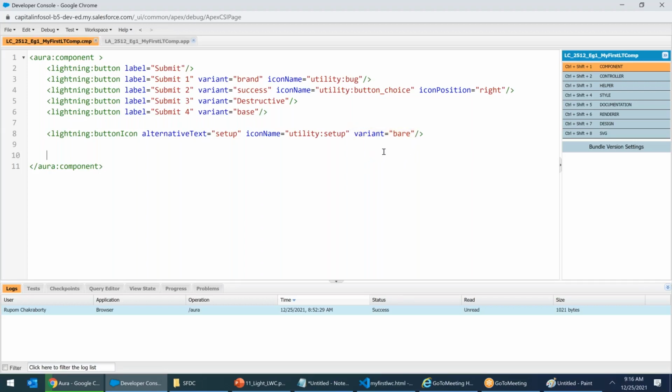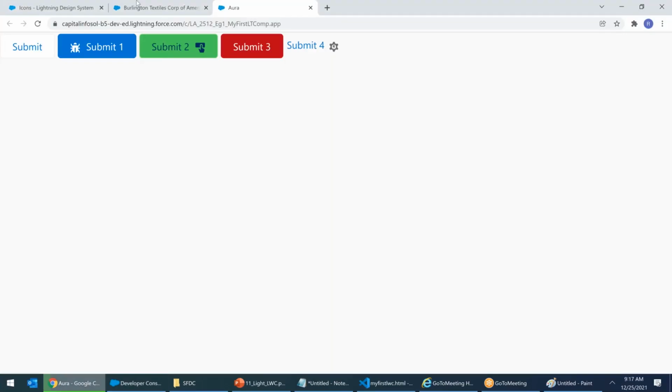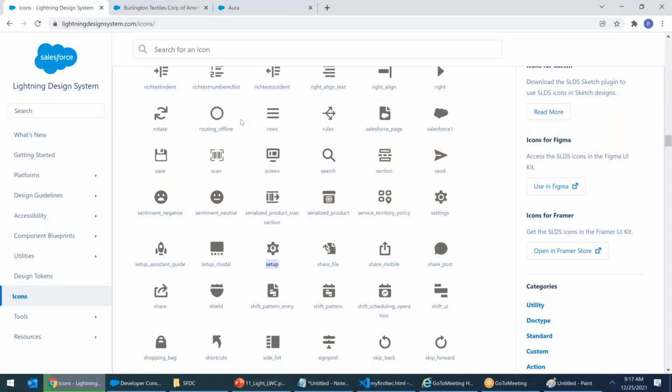See, button icon. What else can you do? This is called button icon. Once again, I'm creating it for you. Lightning button icon. Alternative text is a must. Suppose I'm not giving alternative text, I'm giving only the icon name. Icon name is equal to. What do I want? Let us go to the Lightning Design System. Which icon do we want?